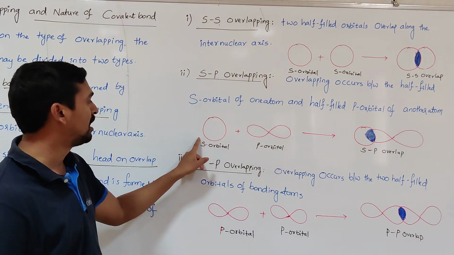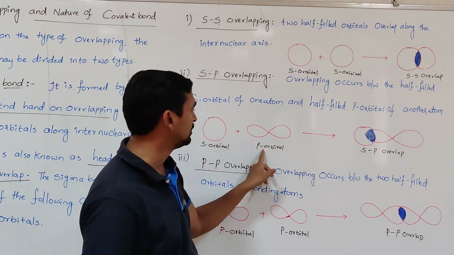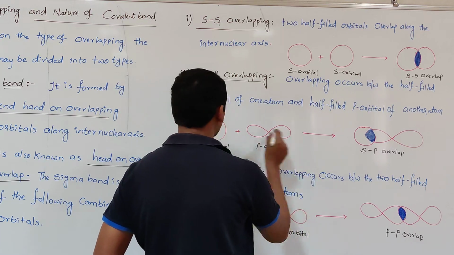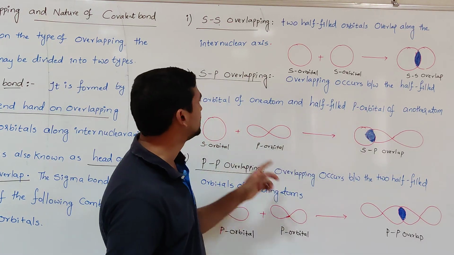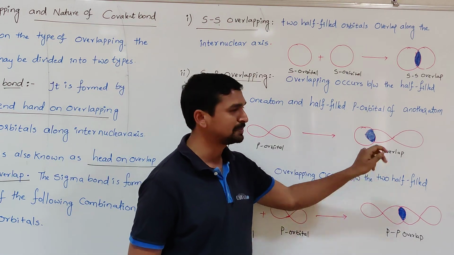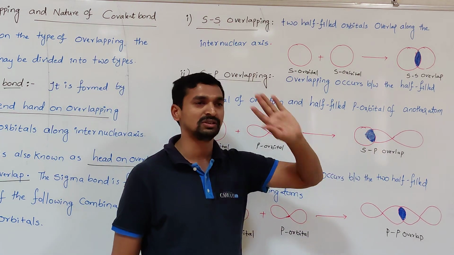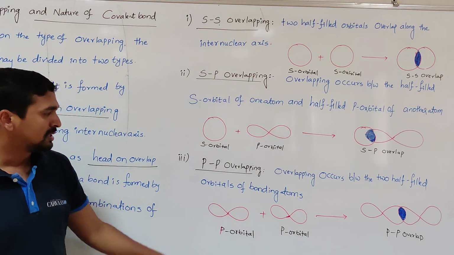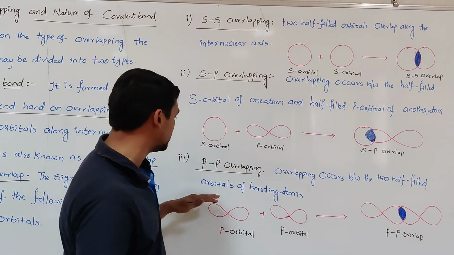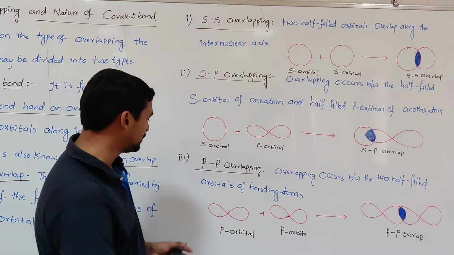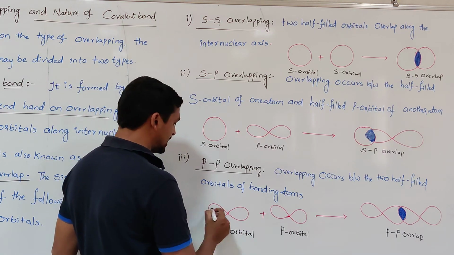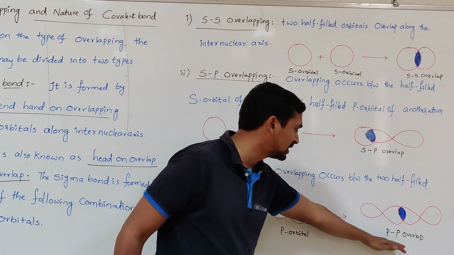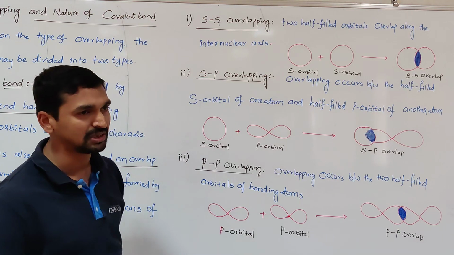And sp overlapping. Sp means one half-filled s orbital and one half-filled p orbital. These two overlap along this axis, for example, along this axis. Both overlap, and that results in the formation of a sigma bond. That is sp overlapping. The sp overlap always results in the formation of only a sigma bond. Then the pp overlapping. The overlapping occurs between two half-filled p orbitals of the bonding atoms. Suppose this is the internuclear axis, say x, and this is also x. Both are along the x direction and they overlap. That results in pp overlapping and formation of a sigma bond.